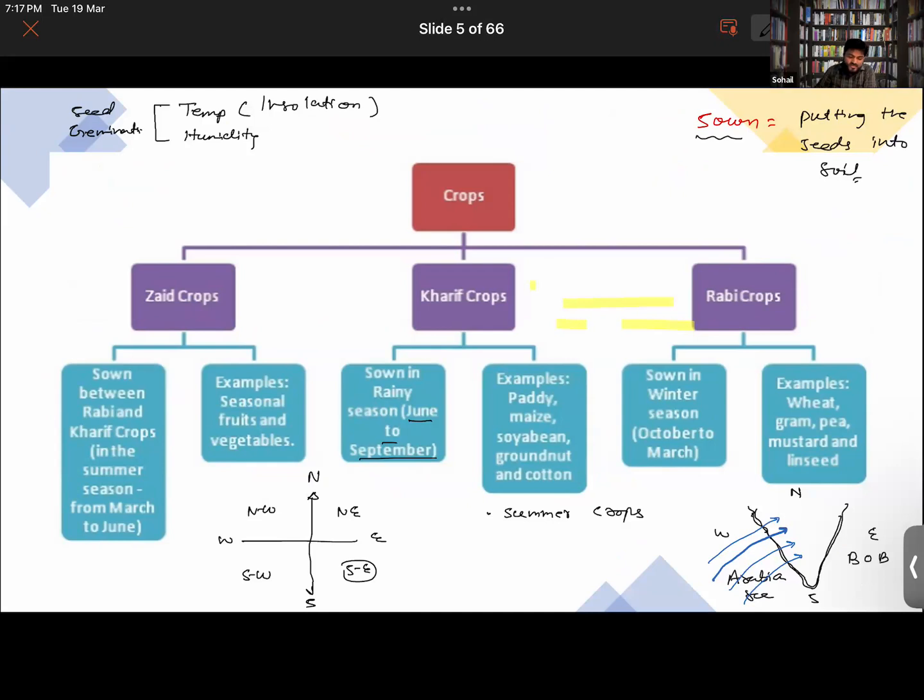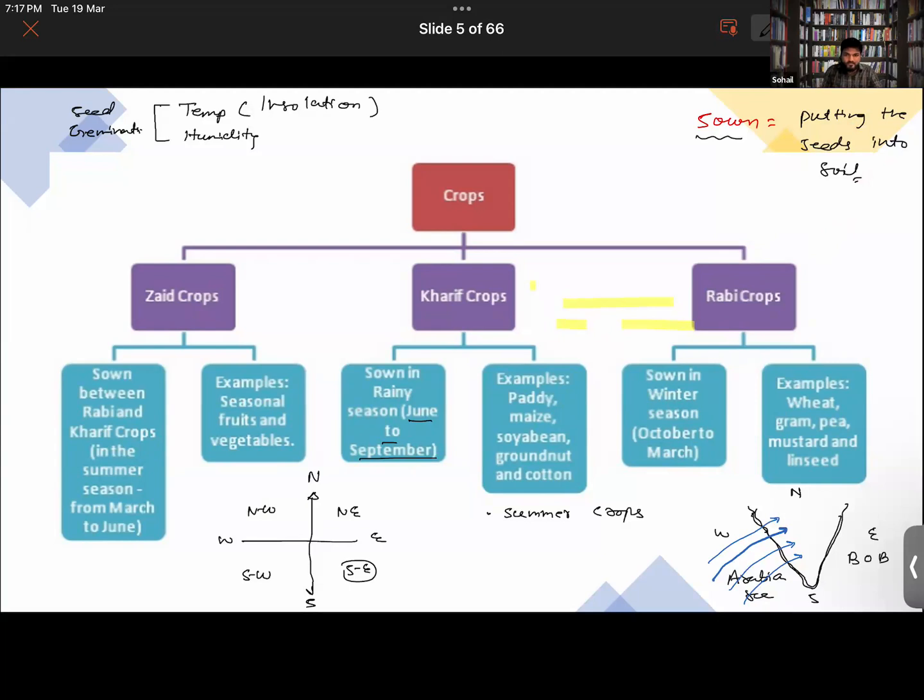So let's understand another type of crops, that is rabi crops. Normally the sowing period of the rabi crops is between October to March. During this time, we will be sowing it. Sowing means putting the seeds into the soil at the right depth.